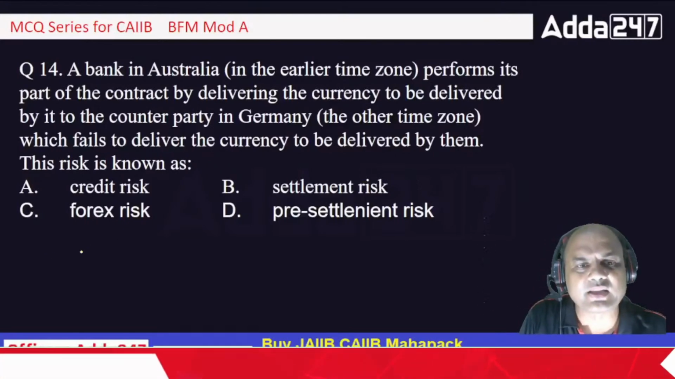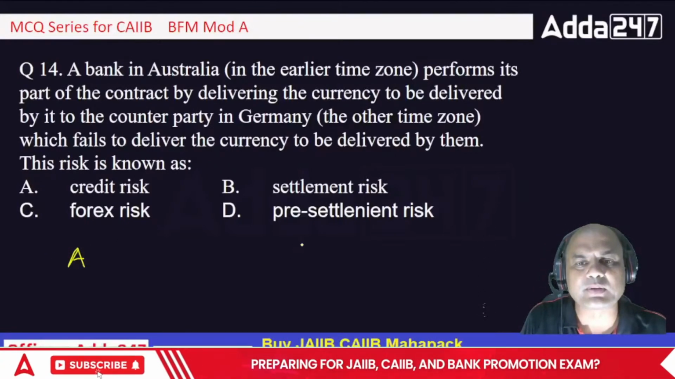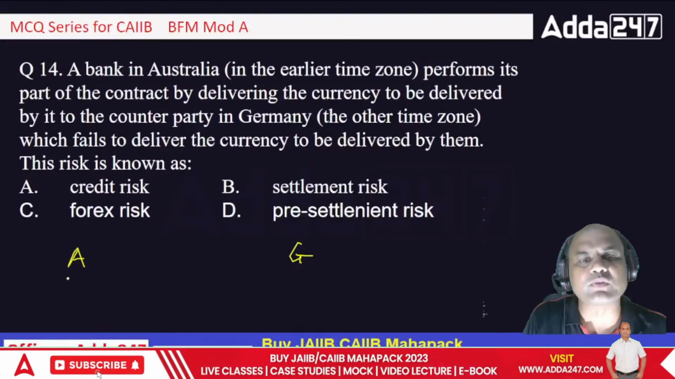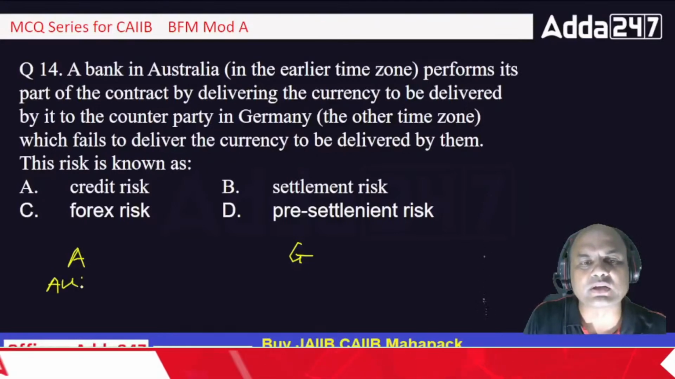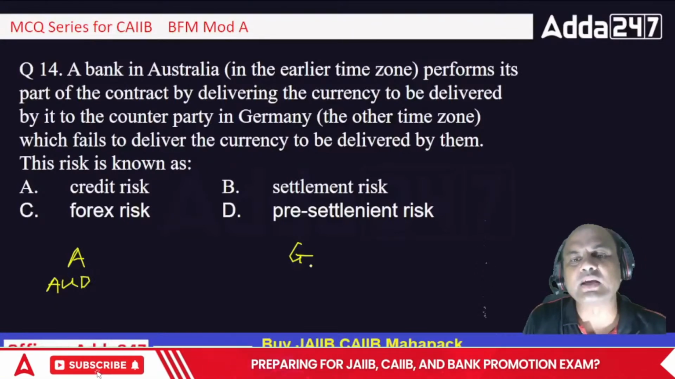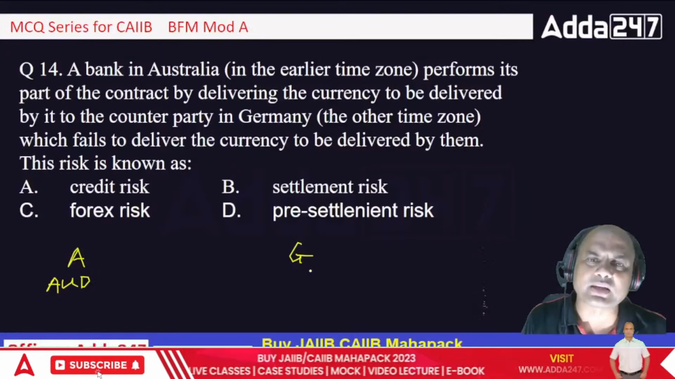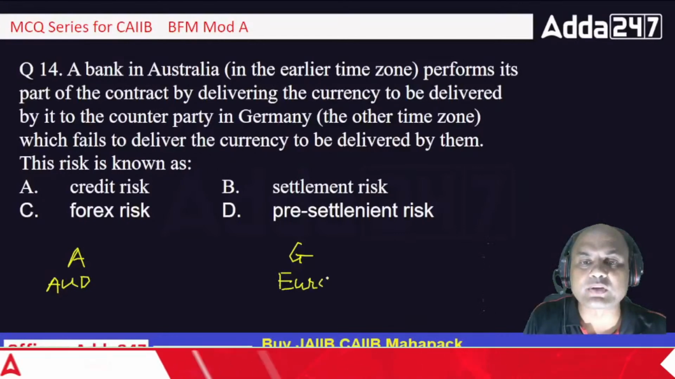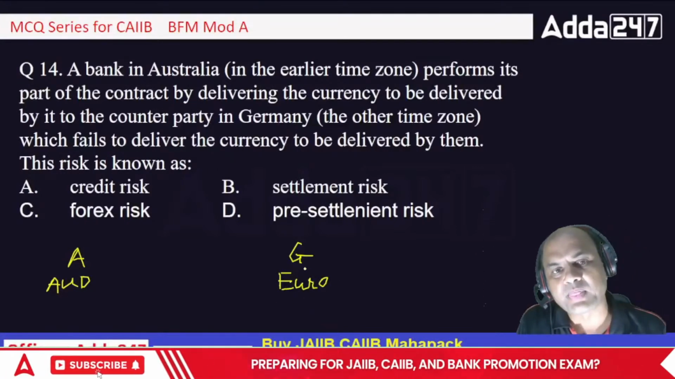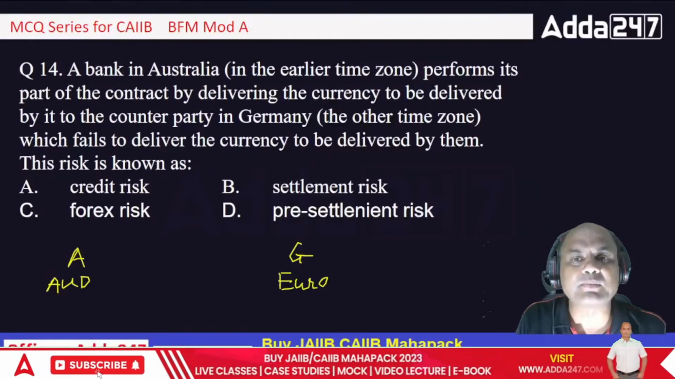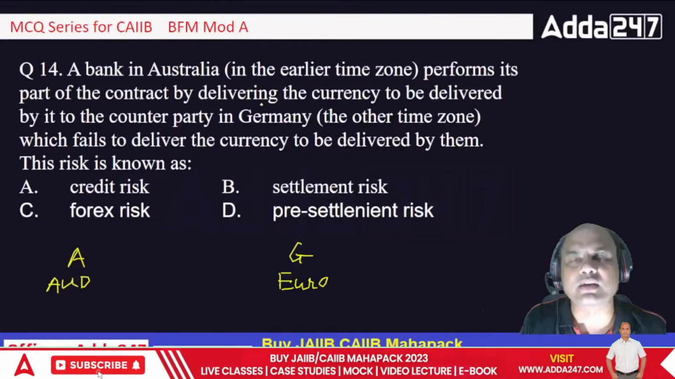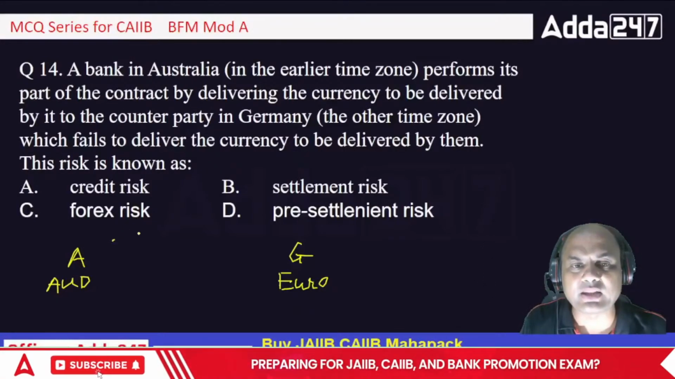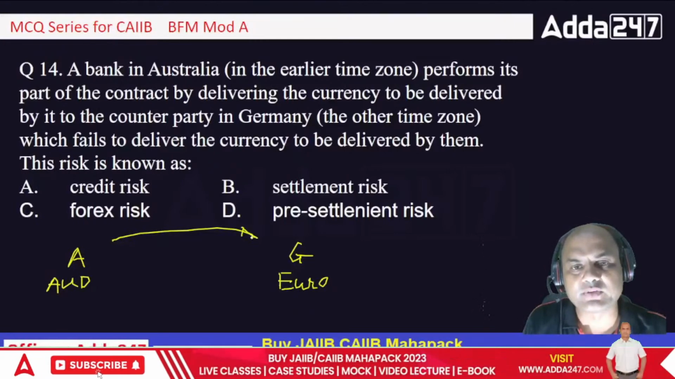See this. This is an Australian bank and this is a German bank. Now Australia deals in what? AUD, Australian dollars, they call it. Germany has their own currency, but now they deal in what? Euro, because they are all part of the Eurozone, right? So they deal in Euro. So what has happened over here? The Australian bank has done its part by delivering the currency to its counterpart in Germany. So it has given AUD.